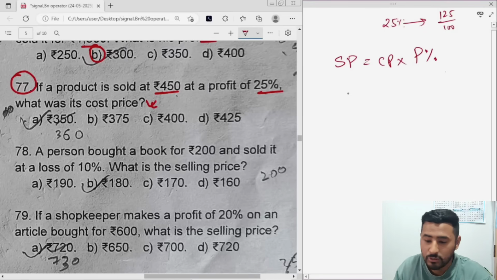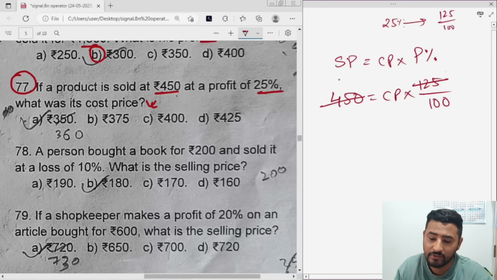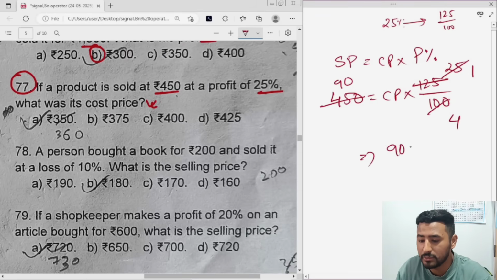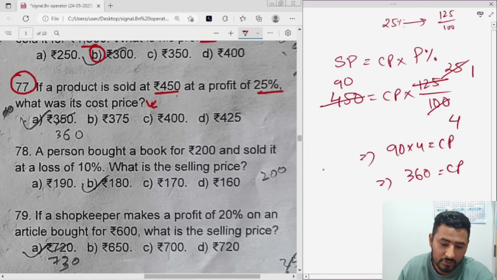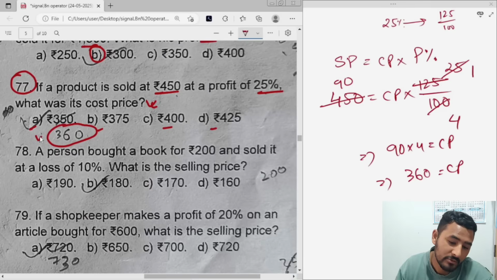In this case, SP is given as 450. CP we need to find, into 125 by 100. If it is a loss, then you will subtract. Now start with the cancellation. You can cancel with this one. 5 nines are 45, 5 fives are 25, 25 ones are 25, 25 fours are 100, then 4 into 90 will be how much? You multiply, it will be 90 into 4 equal to CP, so this will be 360 rupees. Now see, option A is 350, B is 375, C is 400, D is 425. It is not there in the options, so Kintu has done it correctly. This will be 360.